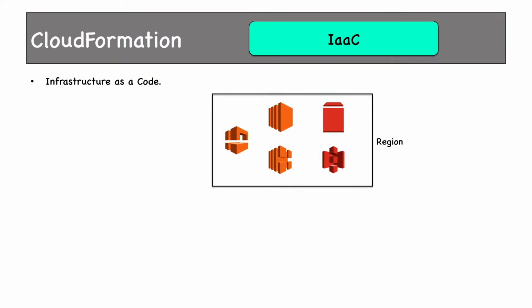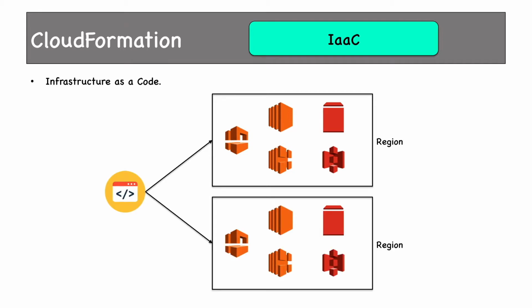So what you do is you write code stating that you need these components or these services which you would provision as part of your infrastructure. So write a code and execute that code. Once that code is executed in a particular region, in a particular AZ, all the components or all the services which you need will be provisioned automatically by the code. You can do it not only once, you can do it multiple times. You can do it as many times as you want. If something goes wrong, execute the code again and the entire infrastructure will be provisioned for you.